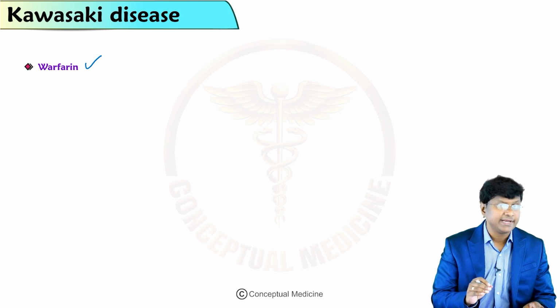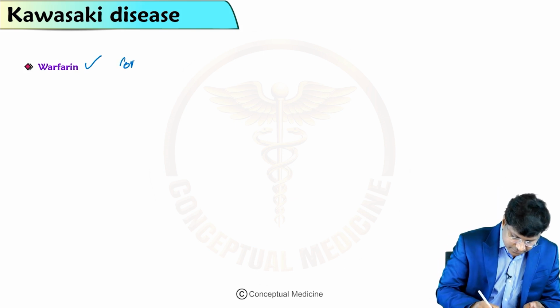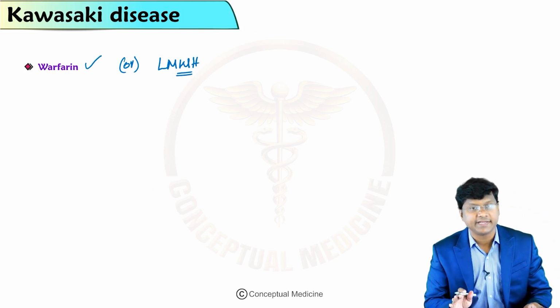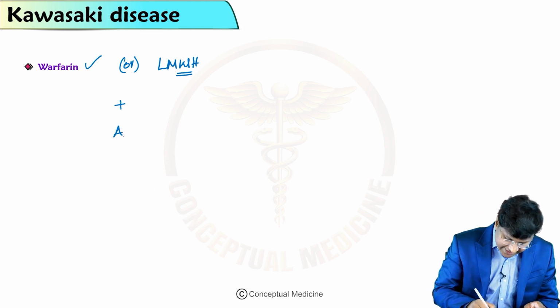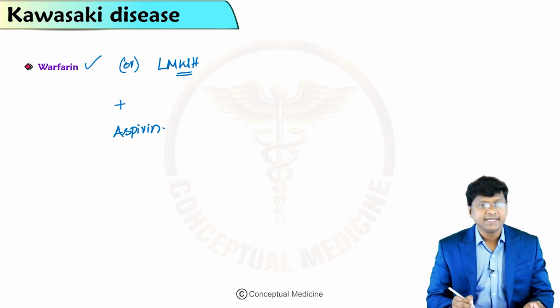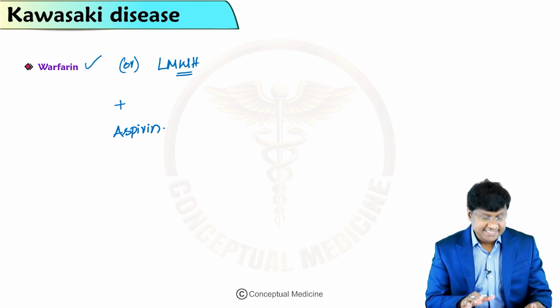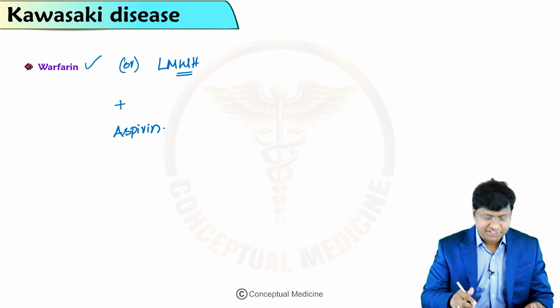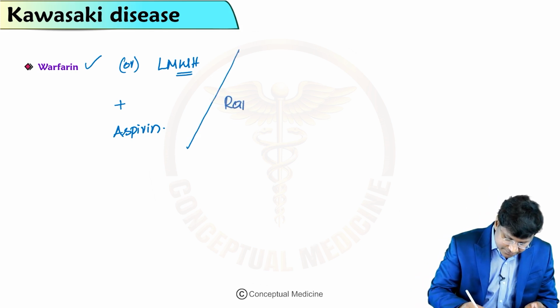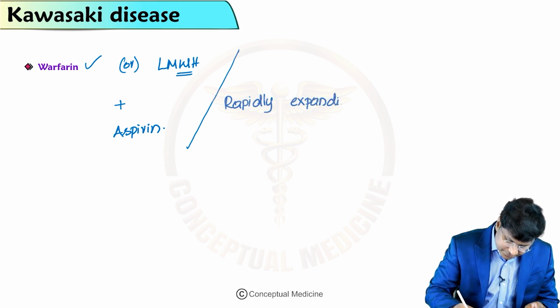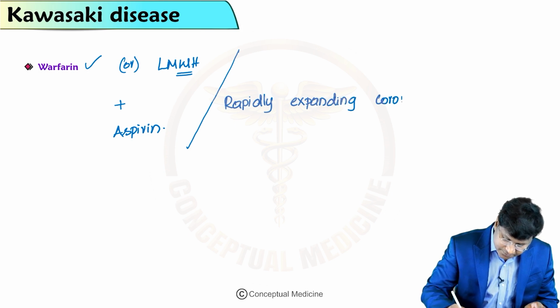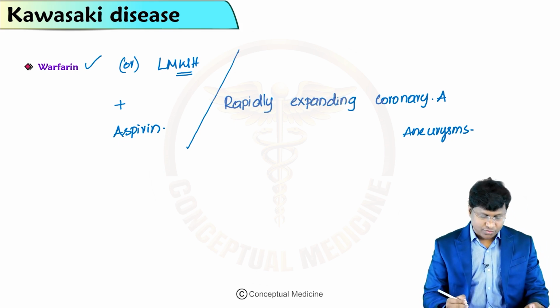So, anticoagulation with warfarin or low molecular weight heparin is indicated, but this has to be given along with aspirin. This has to be given in patients with rapidly expanding coronary artery aneurysms.